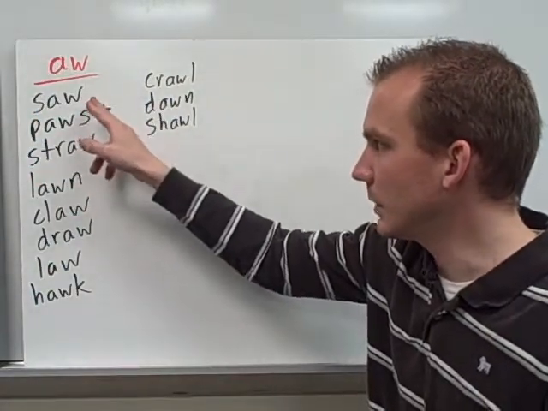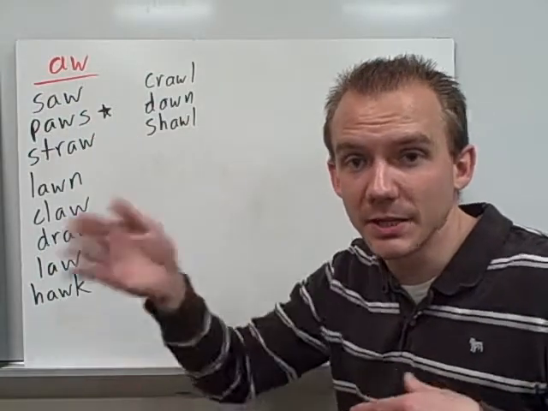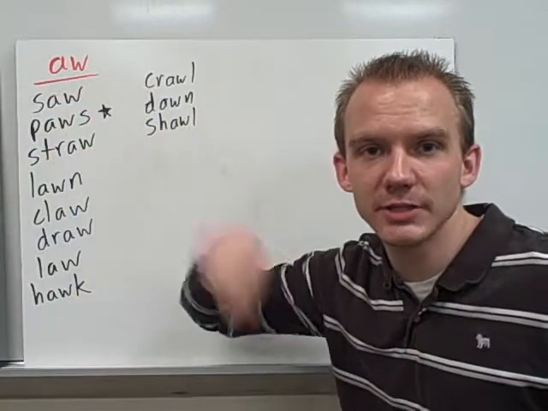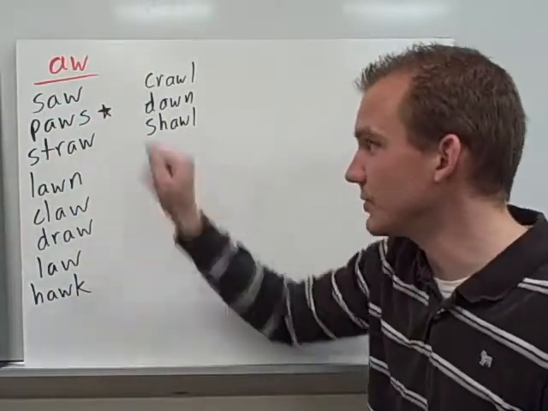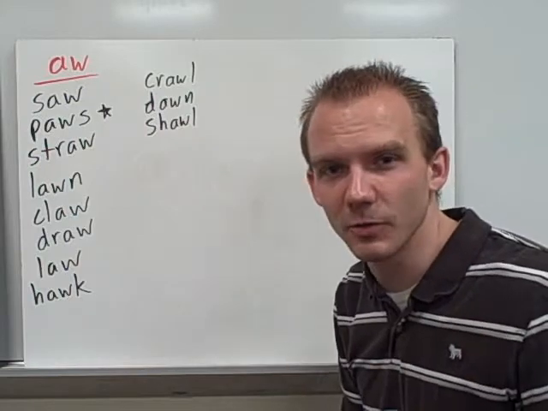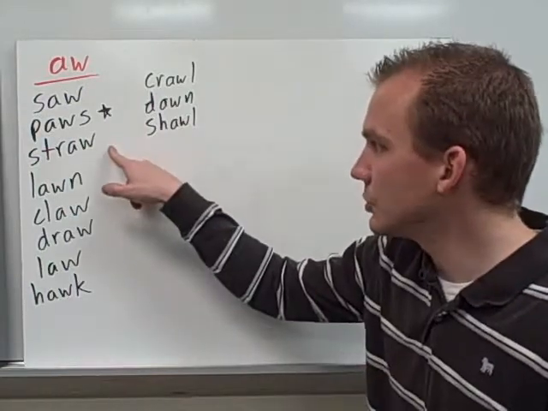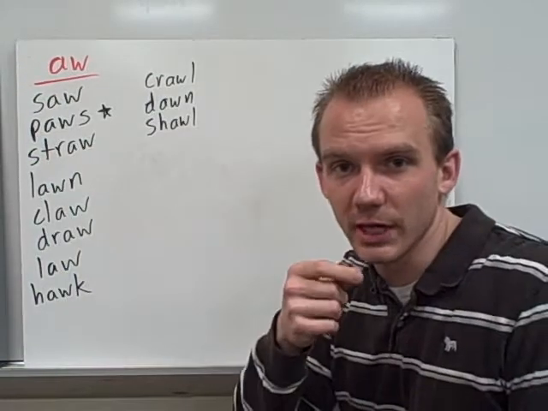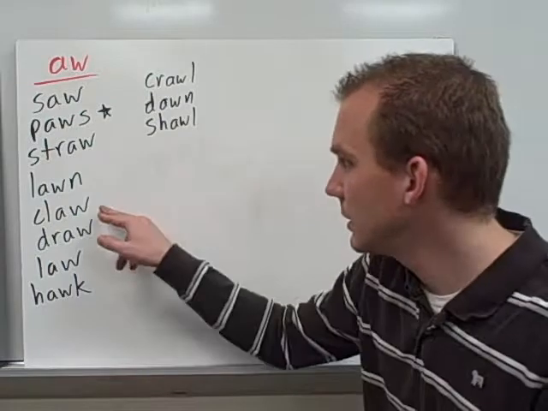Saw, like you might have seen something, or that means to see in the past, is saw. Hey, I saw you yesterday, saw. Paws, an animal's hands are called paws, and there's a star because there's another form of the word pause, right? We'll talk about that later. Straw, you might drink a drink out of a straw. Lawn, you have to mow your lawn, cut your grass.